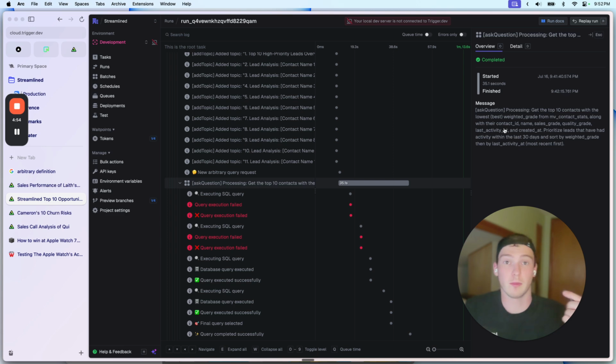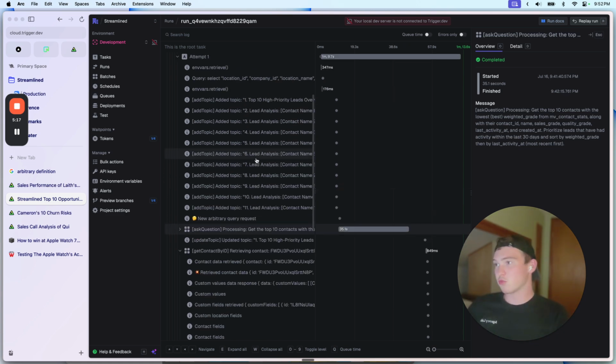GPT-4o, basically the size of the model is a huge factor. So GPT-4o is much smarter than 4o mini, and then Claude is much smarter. I'm using Gemini 2.5 Flash for this, which is not the smartest model, but it's much more cost effective. So you can see here, it's running a bunch of different things.